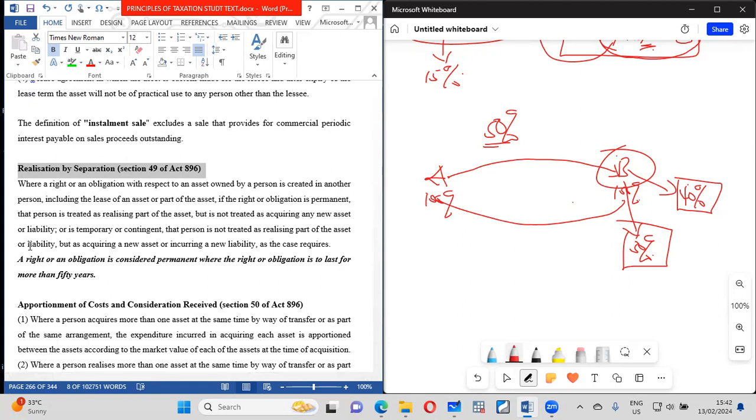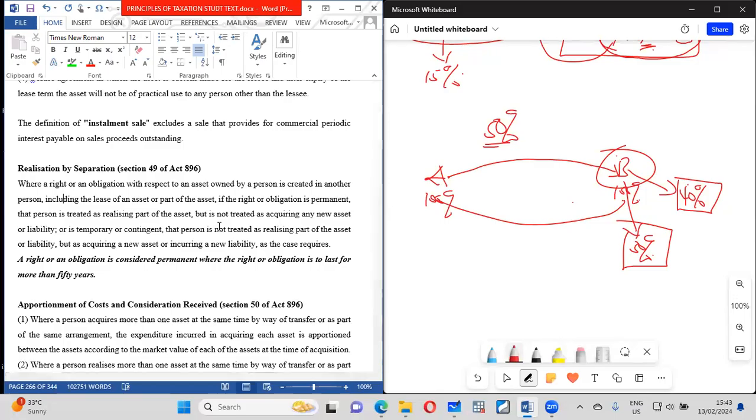It says that where a right or an obligation with respect to an asset owned by a person is created in another person, including a lease of an asset or part of an asset, if the right or obligation is permanent, that person is treated as realizing part of the asset, but it is not treated as acquiring a new asset or a liability. If it is temporary or contingent, the person is not treated as realizing the part of the asset or the liability.